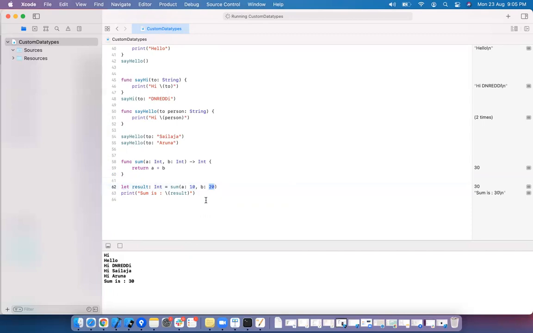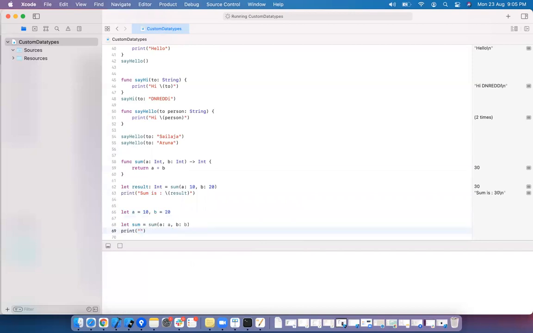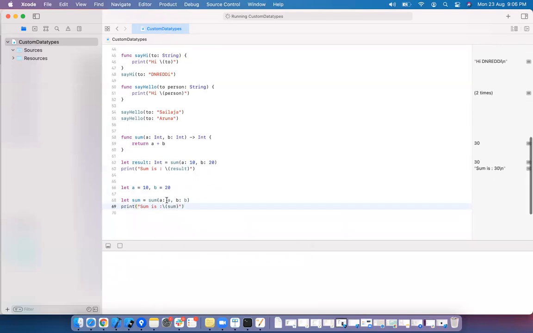Here we are directly passing the values. Else you can also pass the variables. Let me take a equal to 10, comma b equal to 20. Then sum equal to sum of a, b. You need to pass the integer value or integer variable. I am passing integer variables. The result will be the same, 10 plus 20, 30. But we are passing sum is again a plus b sum. Here we are passing variables as input arguments. Earlier we were directly passing the values.